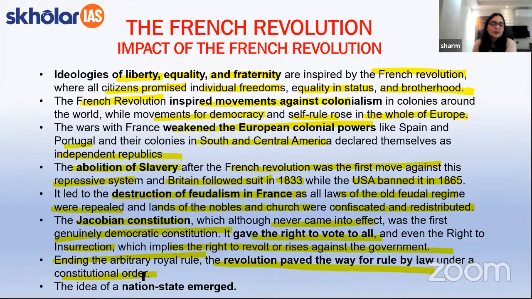Finally, students, as I had already told you, the idea of nation state emerged as a part of the thinking of French Revolution. And these ideals were something that had again inspired many other countries who had to come out of the shackles of colonial powers, particularly India. So students, with this, we have completed our discussion on French Revolution.